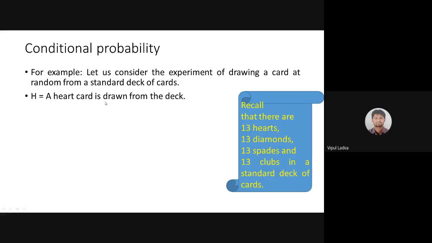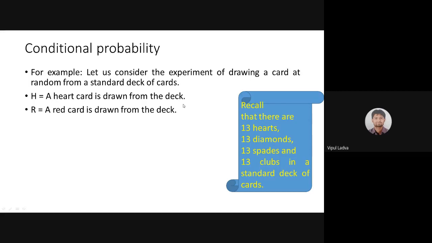A heart card is drawn from the deck. If I'm selecting a card and that card is of heart, then that is my event H. Let me define one more event, event R. If the drawn card is of red color, that is event capital R. Capital H is an event that the selected card is of heart. R is an event that the selected card is a red card.